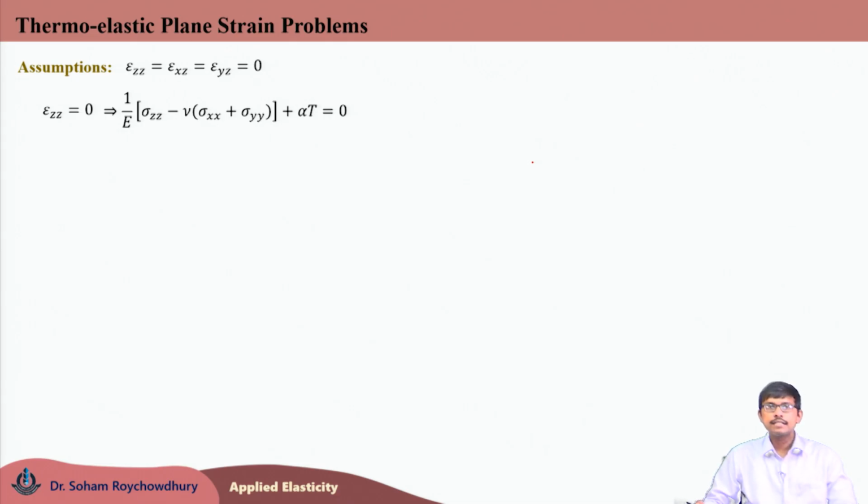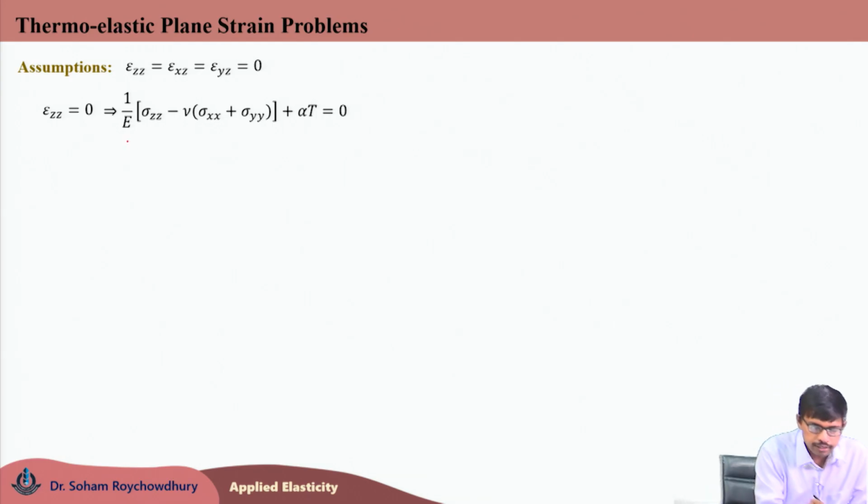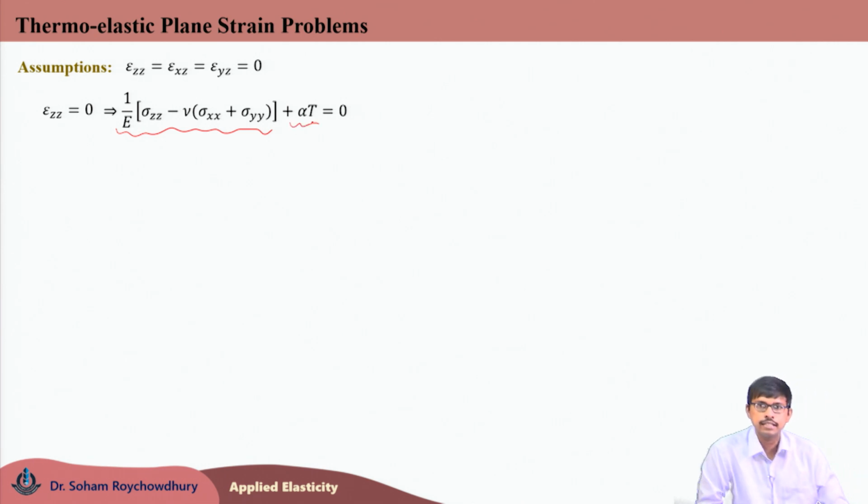Epsilon zz being 0, we can write that the total mechanical plus thermal epsilon zz is 0. So, 1 by E times sigma zz minus nu sigma xx minus nu sigma yy, plus alpha T, is equal to 0. The first term is the normal strain in z direction for mechanical loading, and alpha T is the normal strain in z direction for thermal loading.